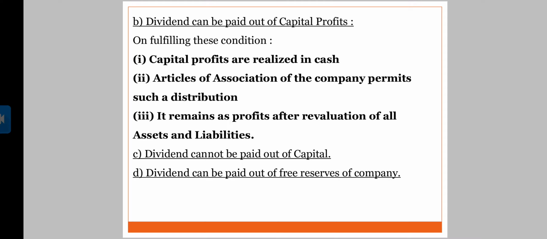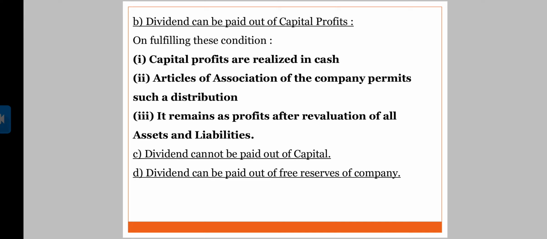Let's say the company is selling a building. The company bought that building, and we already know there is always an increment in the value of land and building, right? The company bought that land and building for 1 lakh rupees, but now the company is selling the same for 1,50,000. So yes, that 50,000 is the capital profit which the company can utilize in payment of dividend.